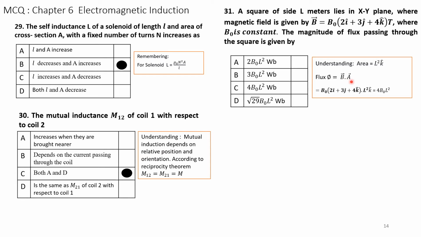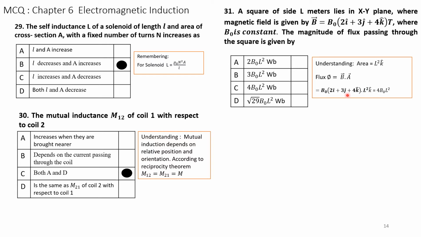We substitute the value of vector B: B naught into 2i plus 3j plus 4k, dot l squared k. Because of k, the 2i and 3j components will not contribute, only 4 l squared k dot k, that is 4 times B naught l squared. So 4 B naught l squared is the answer.